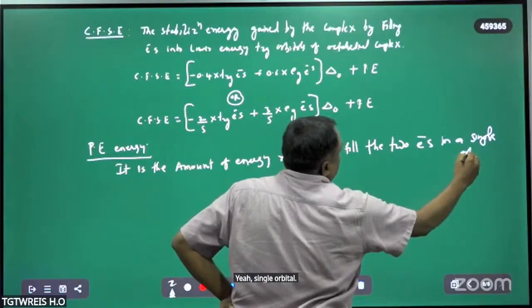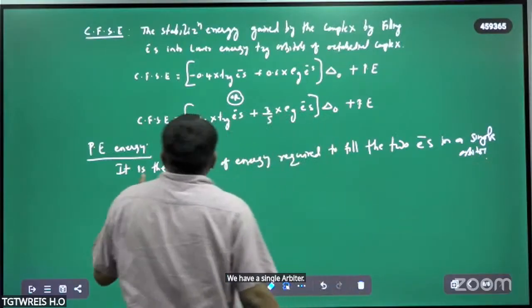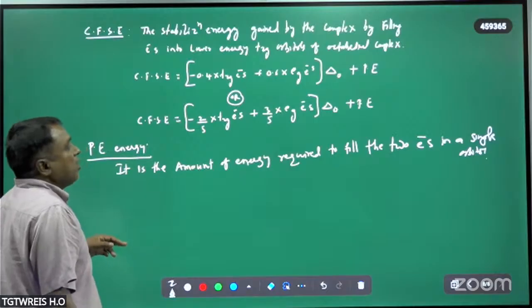So the amount of energy required to fill the two electrons in a single orbital.